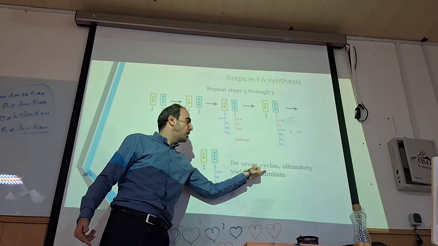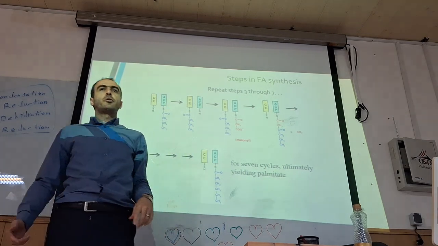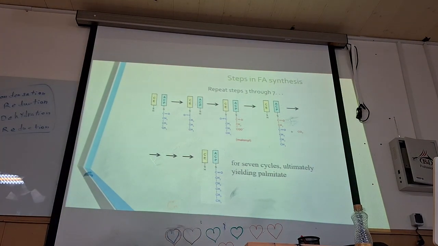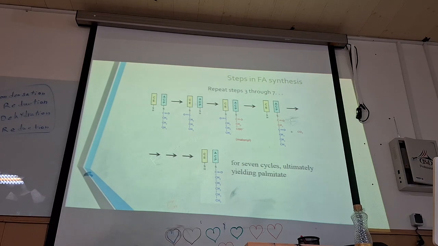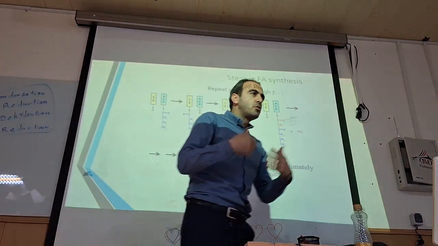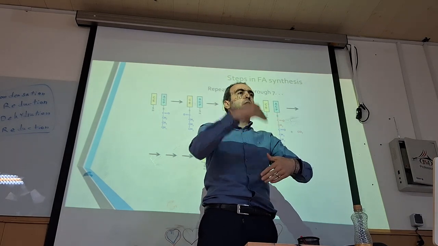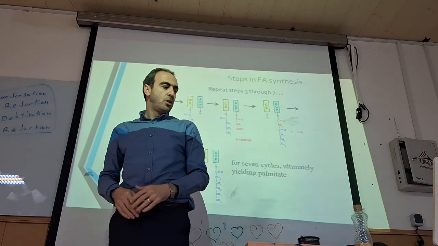How many cycles do we need? 7 cycles to ultimately produce palmitate, the final or end product of fatty acid synthesized in our body. So it's just a repetitive 4-step cycle: condensation, reduction, dehydration, and reduction.